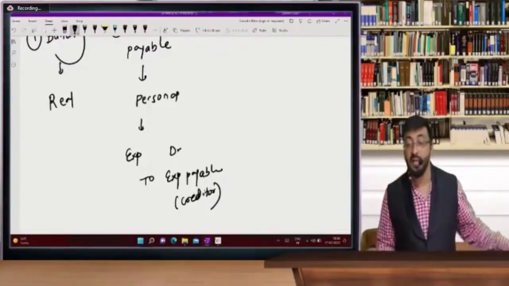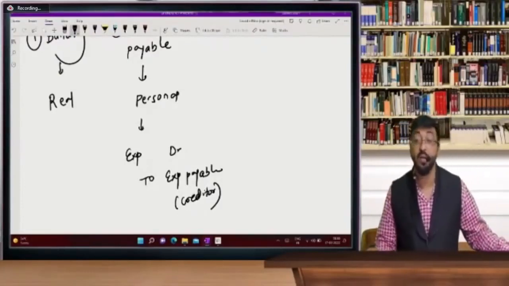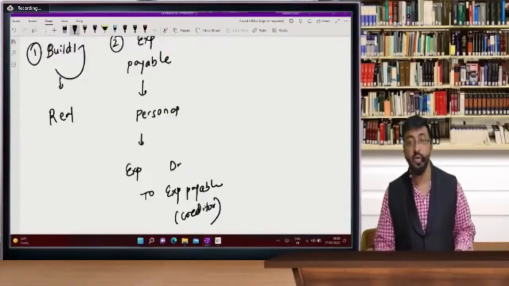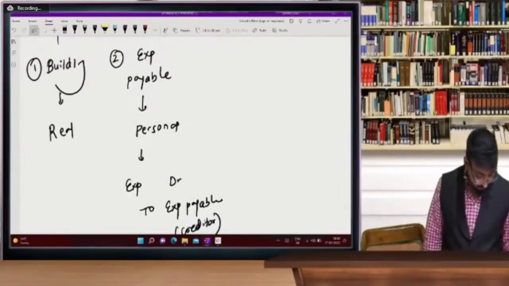If your entry is wrong, note it down somewhere. If you are getting a wrong entry, please note it down properly. So expense payable: expense account debit to expense payable. So who answered very fast for the second? Number two.